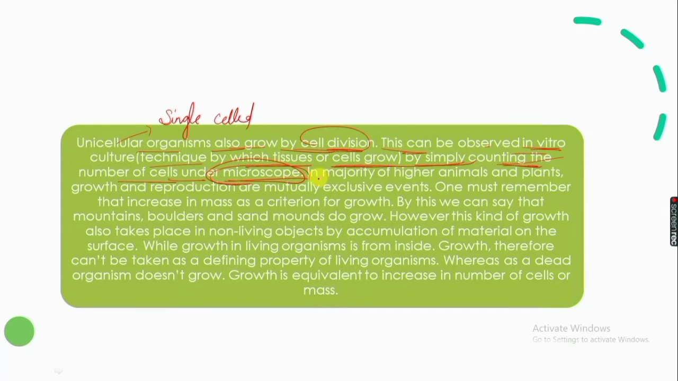In majority of higher animals and plants, growth and reproduction are mutually exclusive events. One must remember that increase in mass as a criterion of growth means that mountains, boulders, and sand mounds do grow. If we say that increase in mass is the feature of growth, then everything like mountains, boulders, sand mounds also grow. As there is a layer of sand, when more sand deposits on the layer, it will grow. So we can also say that it is growth.